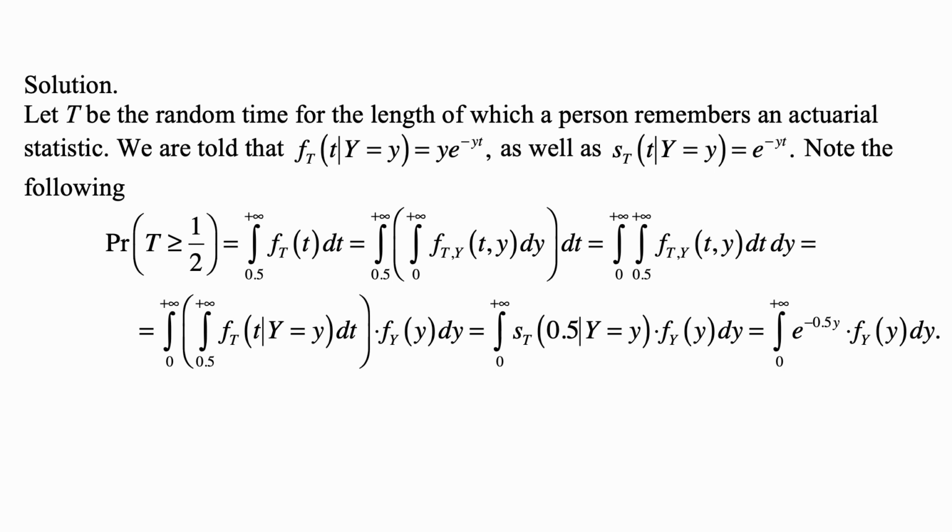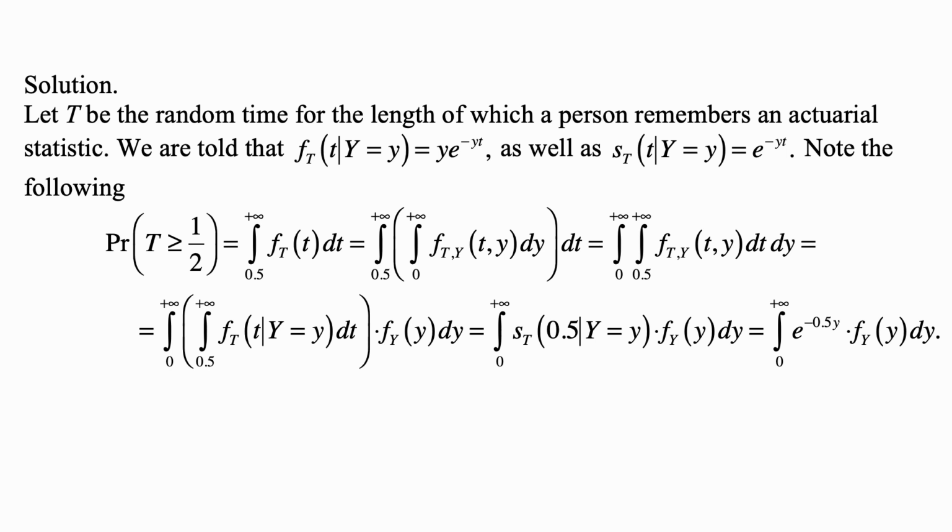Let t be the random time for the length of which a person remembers an actuarial statistic. We are told that f sub t of t, given that y is equal to y, is y times e to the minus yt, that's the density, as well as s sub t of t for y equal to y is e to the minus yt, that's the survival function, for an exponential distribution with hazard rate y, so the mean is 1 over y.